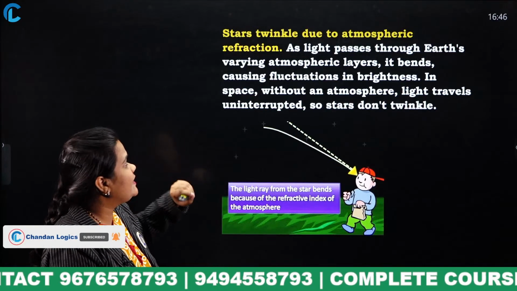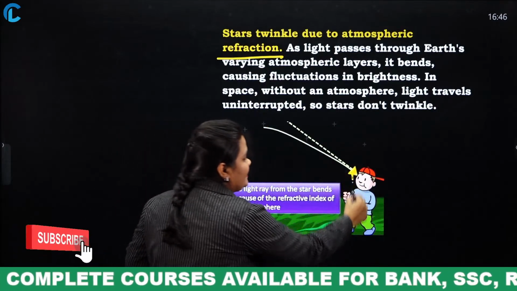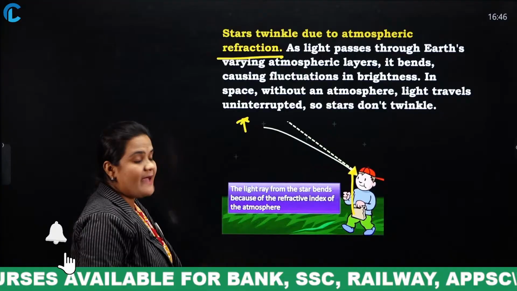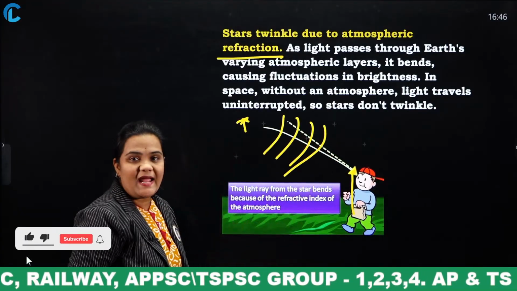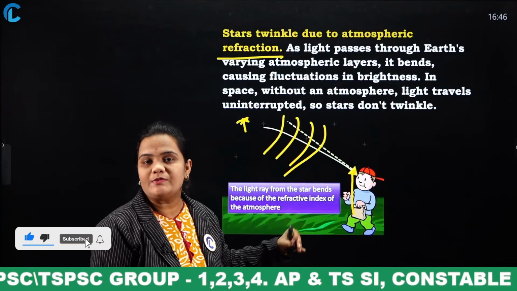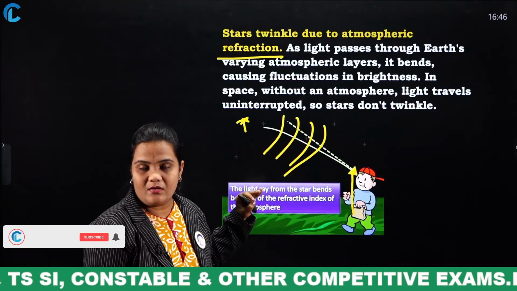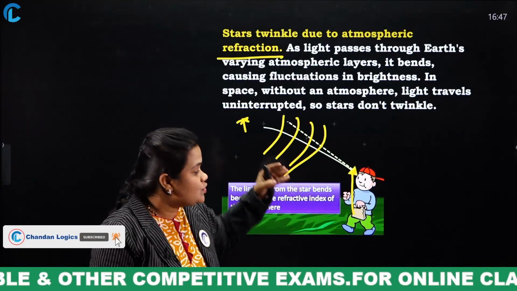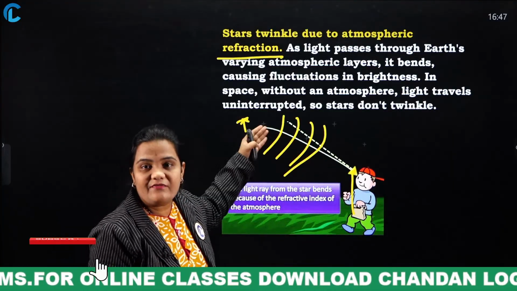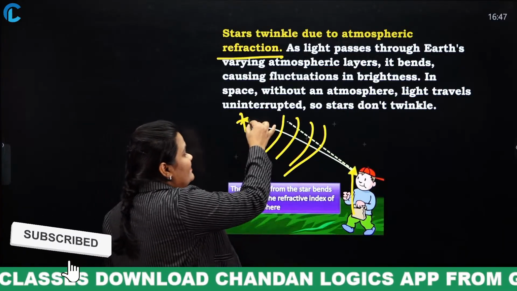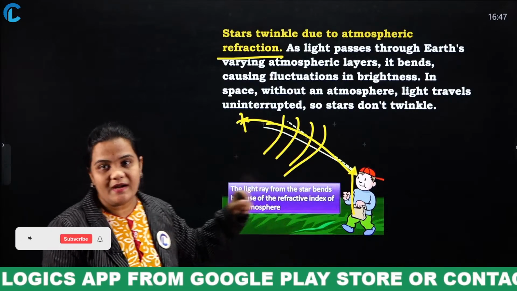Stars twinkle due to atmospheric refraction. If we are seeing the stars from the earth, we are seeing them through layers of atmosphere. There are 5 layers of atmosphere: troposphere, stratosphere, mesosphere, thermosphere, ionosphere, and the last one is exosphere. As we are seeing the stars through layers of atmosphere, the light from the stars will bend, so that the stars appear twinkling to our eyes.